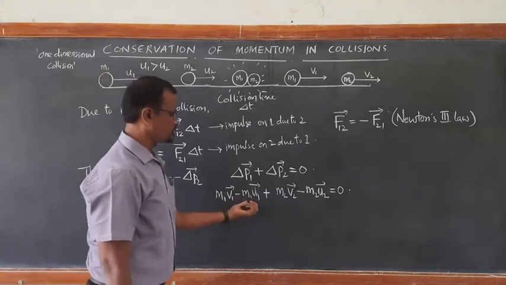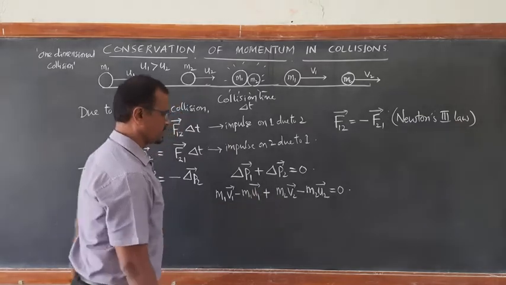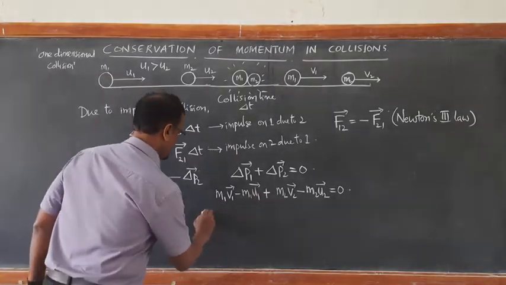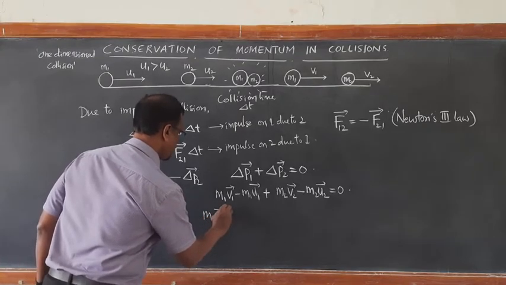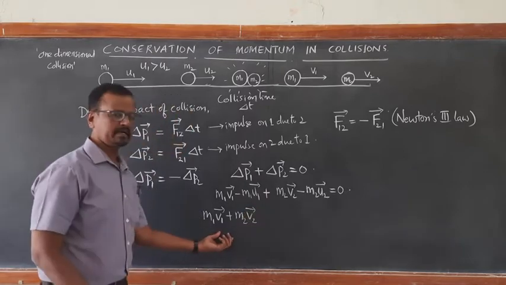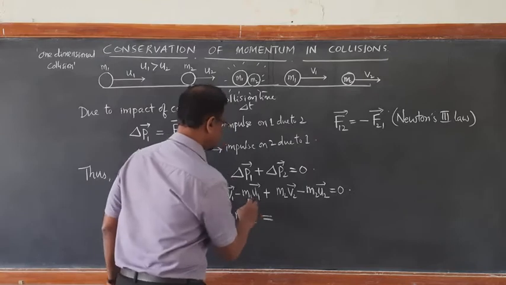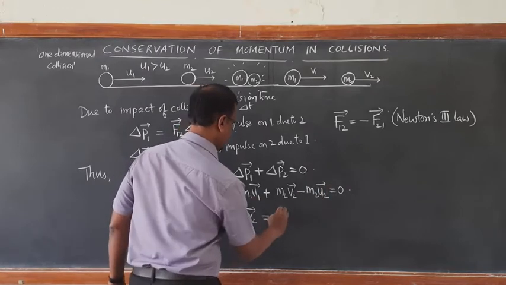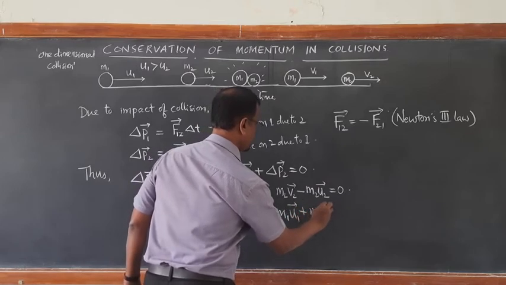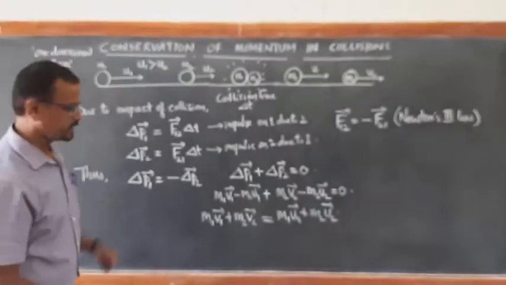So club those u's on one side and v's on the other side. So m1 v1 plus m2 v2, total momentum after collision, is equal to m1 u1 plus m2 u2 on the right hand side. This is what we call conservation of momentum.